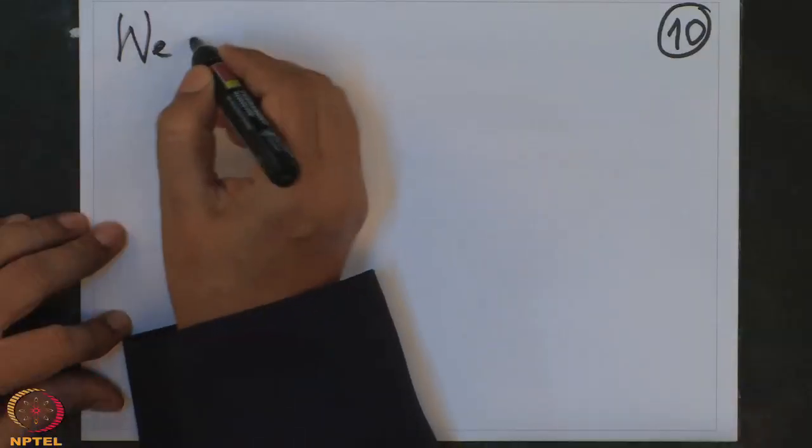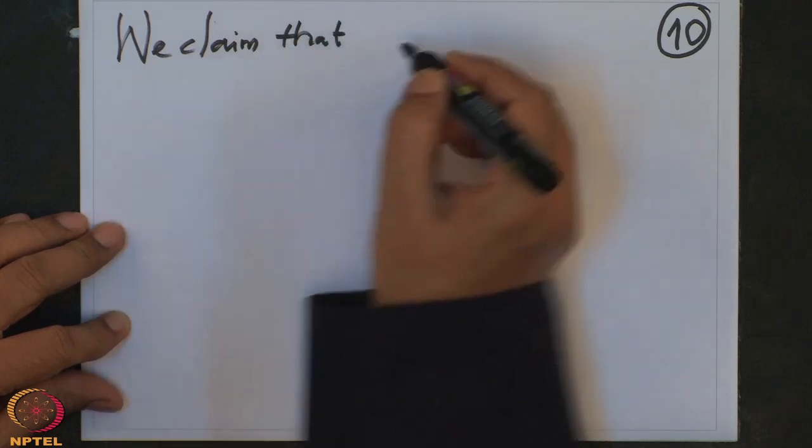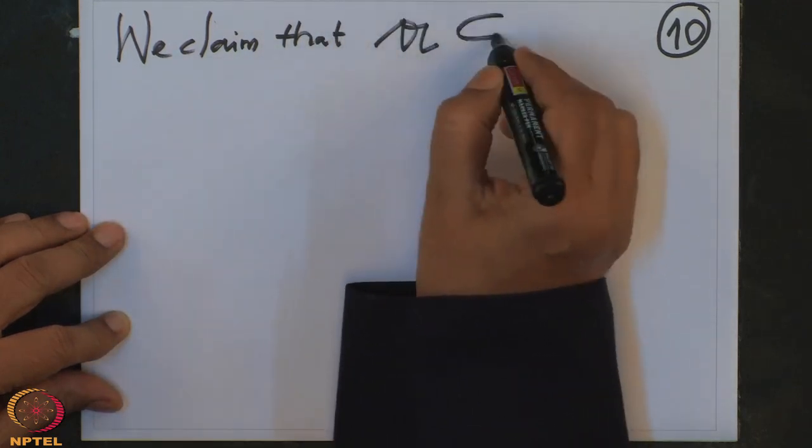And the first thing is, we claim that this is a proper ideal, because I want to choose a maximal ideal in this ring which contains all these polynomials. So we claim that this ideal A is a proper ideal.